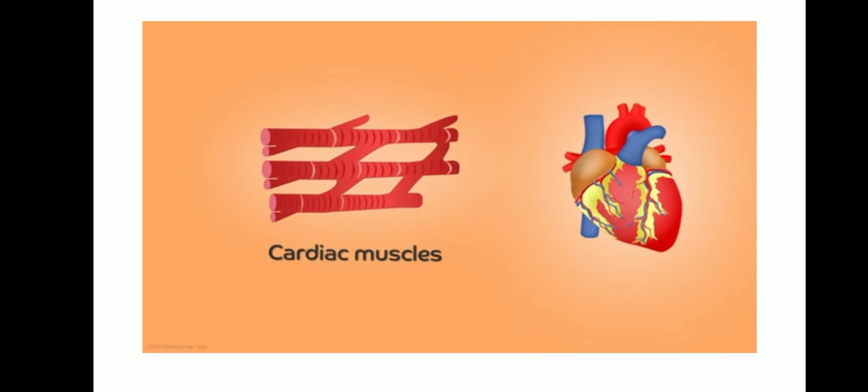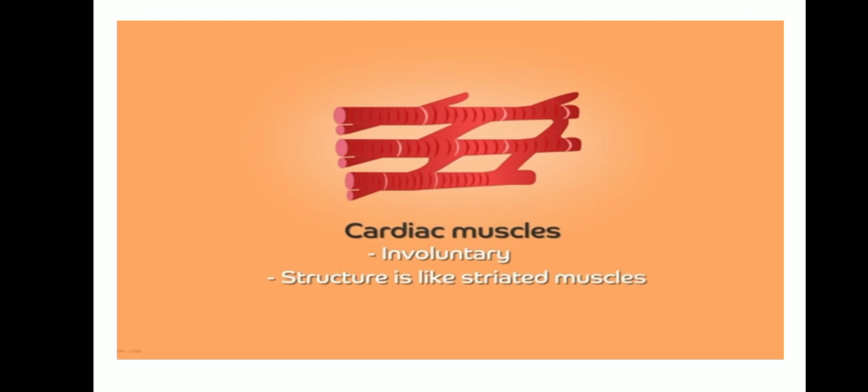Okay, the contraction of the cardiac muscle is also involuntary. We cannot control the movement of our heart, isn't it? So this is also involuntary and rhythmic. Continuous contraction and relaxation is happening in our heart rhythmically at the right interval of time. Okay, that's about the cardiac muscle.